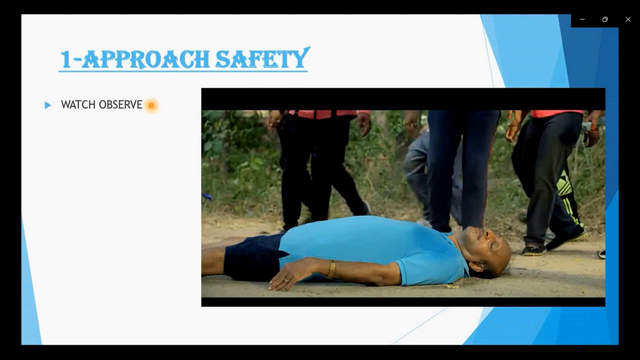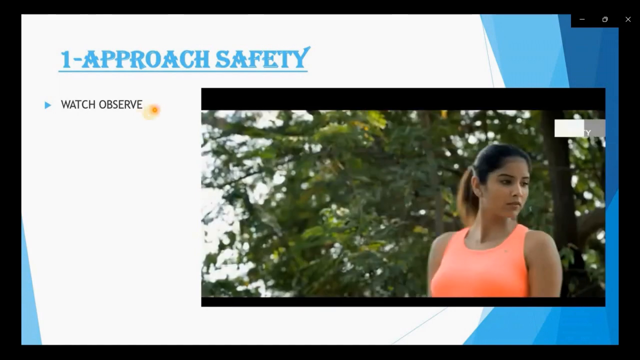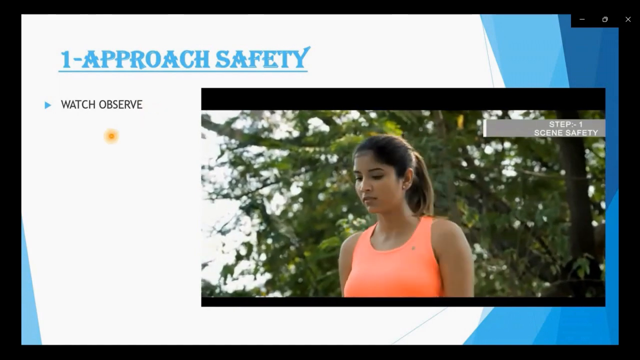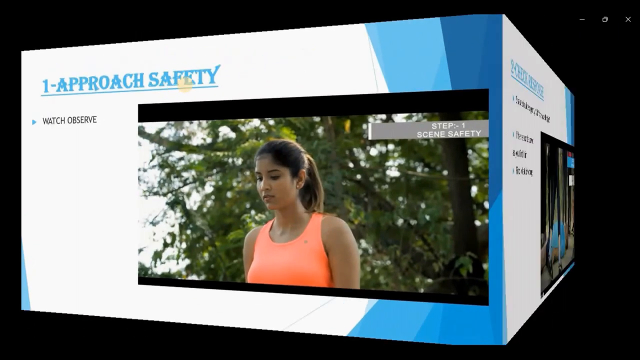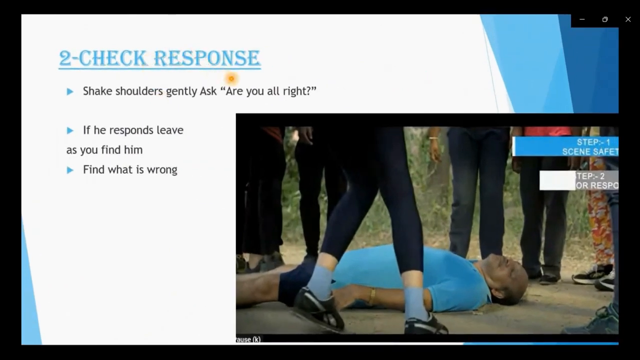In this video you can see this girl first observing here and there to check whether the person has fallen, and for what reason, maybe due to the summer season. So the first step is to check the safety, and the second is to check the responses. If you are sure that we are also safe in the region, then our second step is to check the responses. How will we check the response of the patient?